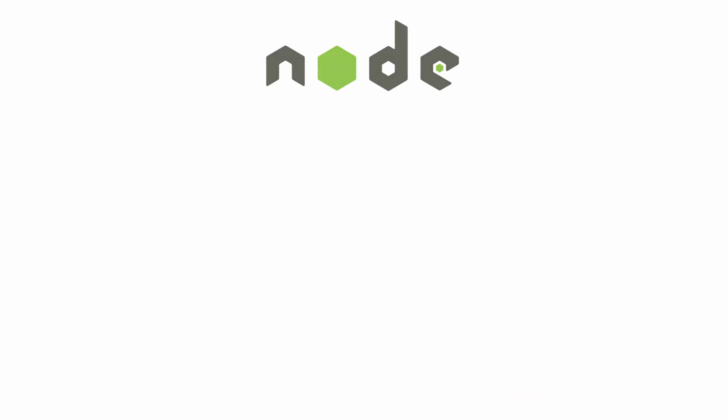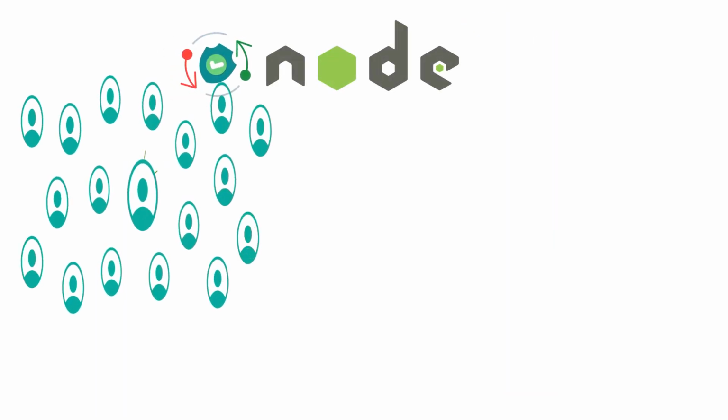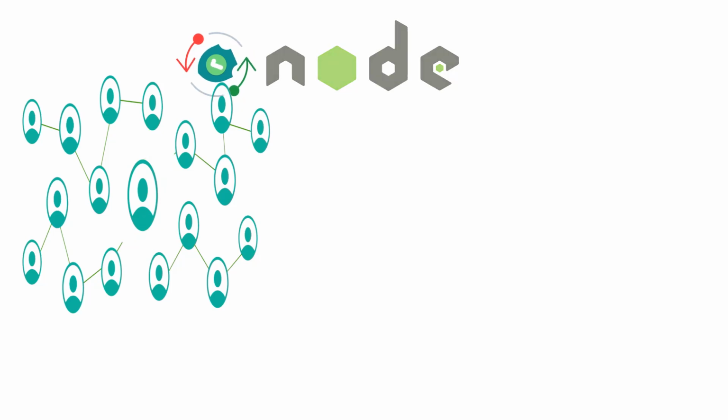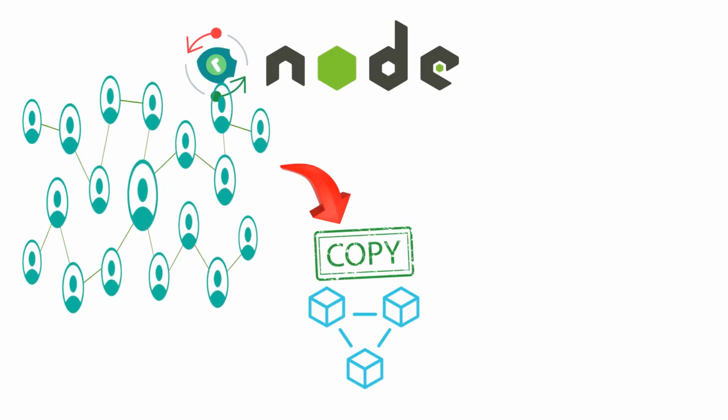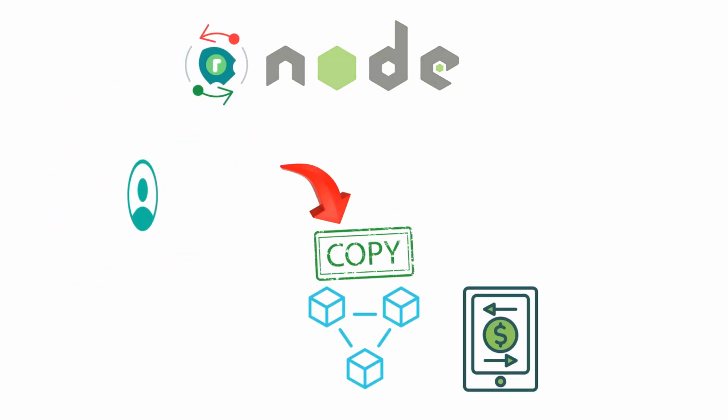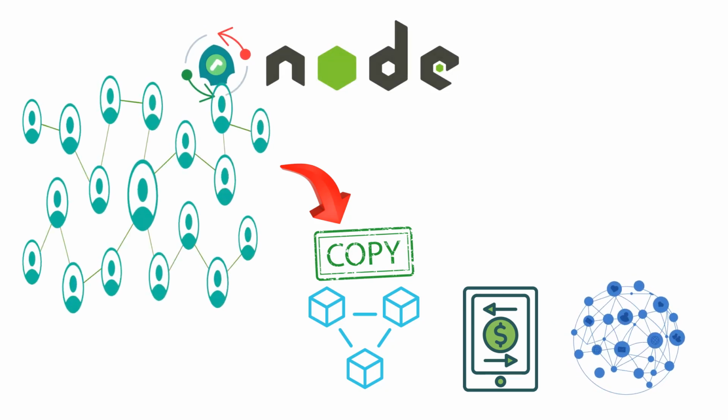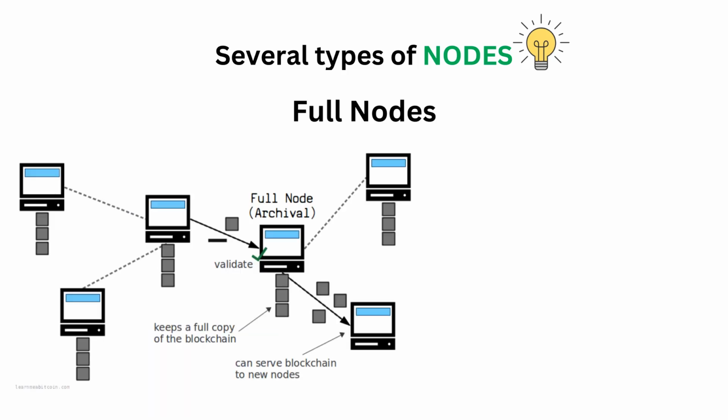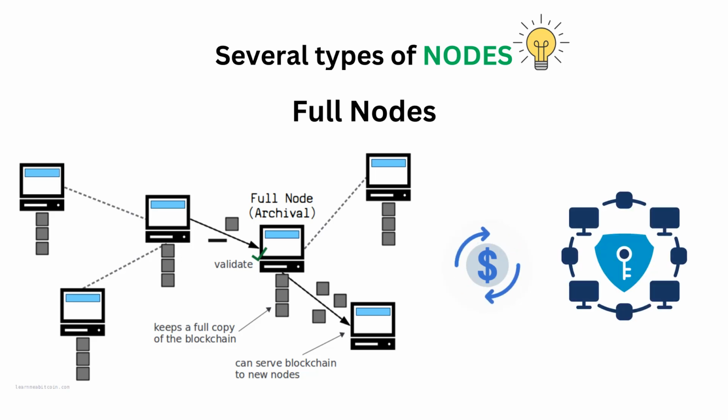Nodes play a crucial role in ensuring that all participants in the network adhere to its rules. They keep a copy of the blockchain and validate new transactions, ensuring the integrity of the network. Now, there are several types of nodes, and it's essential to understand the differences. Let's break them down. Full nodes maintain a complete copy of the blockchain. They verify every transaction and block, contributing significantly to the network's security.